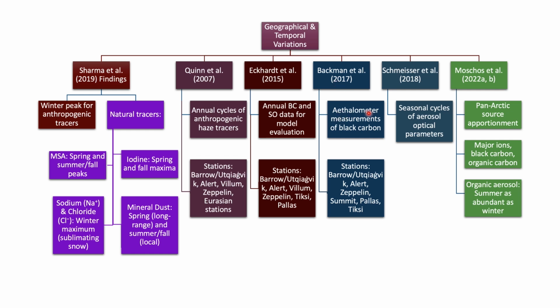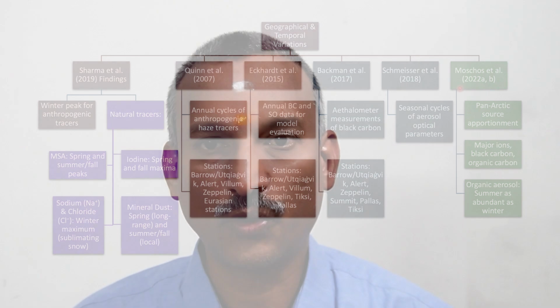Backman studied the aethalometer, which is mainly used for the measurement of black carbon. Schmeisser studied seasonal cycles of aerosol optical properties, and Moschos studied pan-Arctic source apportionment and major ions, black carbon and organic aerosols, with summer and winter abundance. So all these aerosol types they have studied, and they tried to understand how the aerosols and the short-lived climate forcers affect the climate change in the Arctic region.